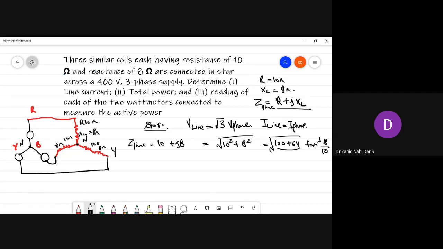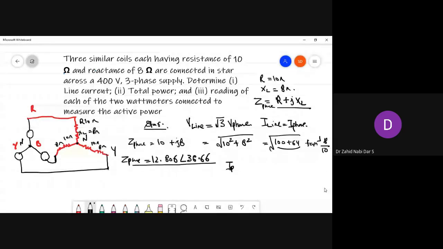So I get the value of Z phase as 12.806, and tan inverse 8 by 10 is tan inverse of 0.8, at an angle of 38.66. So first I have to calculate Z phase. Now I want the I phase value.